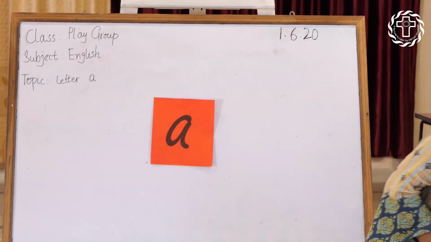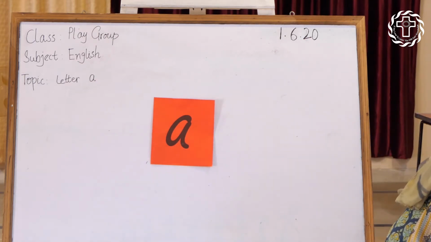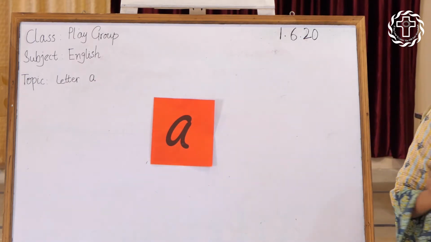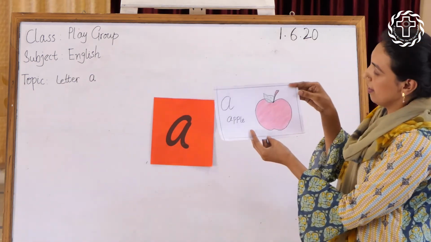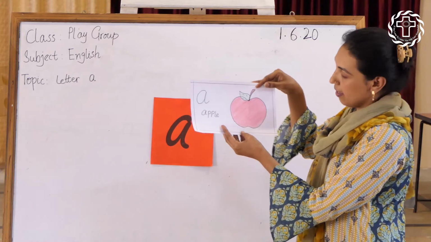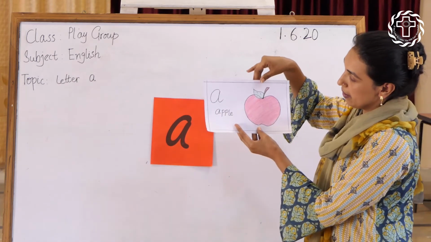I have some pictures which start with letter A. Okay. This is a apple. A apple. A apple.